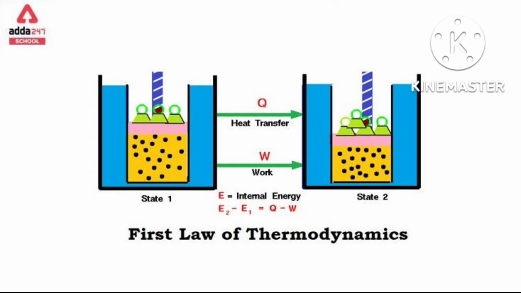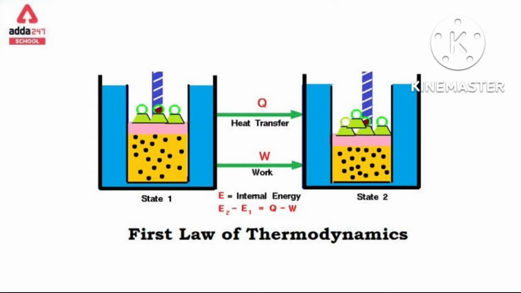First I told you L into A, length into area, is the volume. Second, pressure is equal to force per unit area. And third, work done W is equal to force into distance.